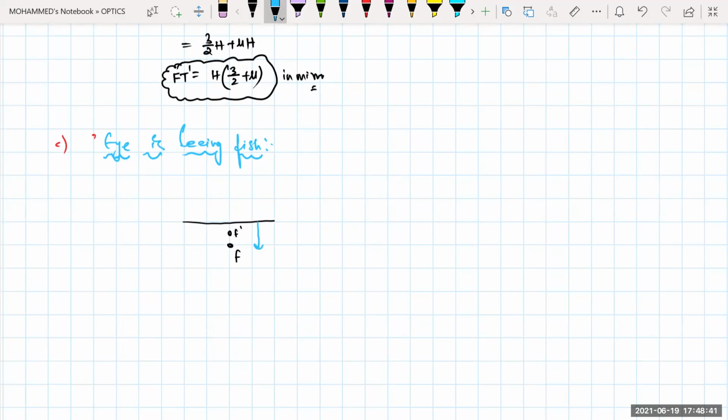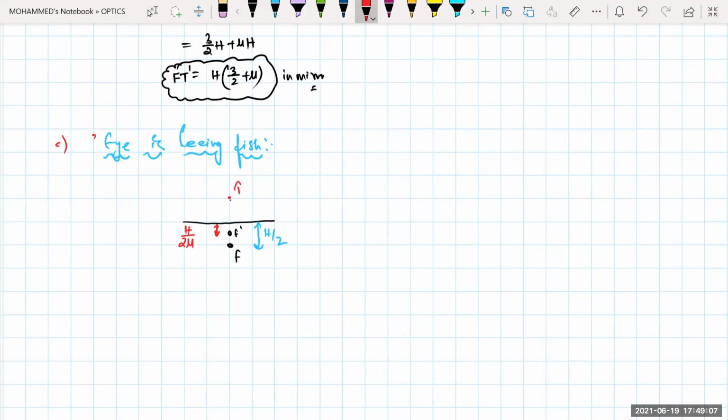From here to here, this distance is right now, real depth is how much for me? h/2. The apparent depth from here to here, how much will it be? That will become h by 2 mu. Got your idea? Mu is equal to real depth by apparent depth. So I am calculating the apparent depth right now. So this will be the eye.